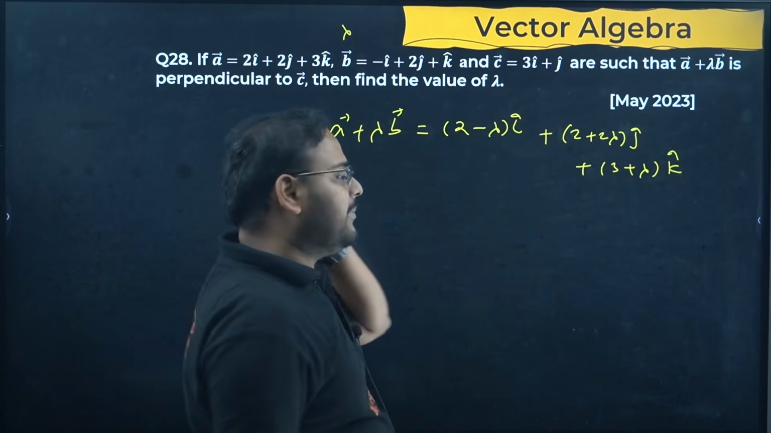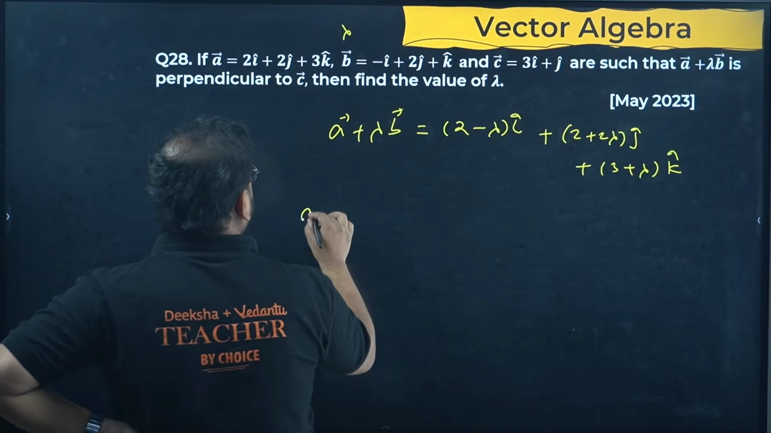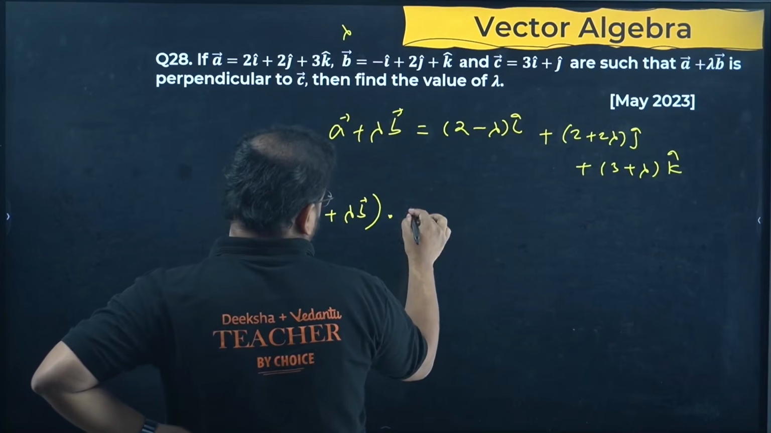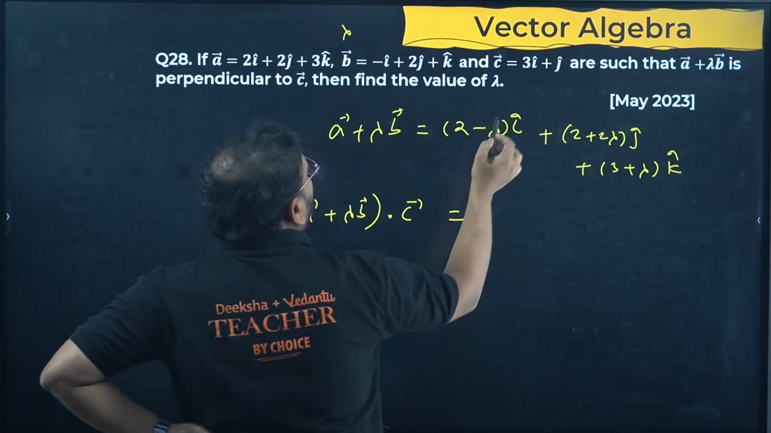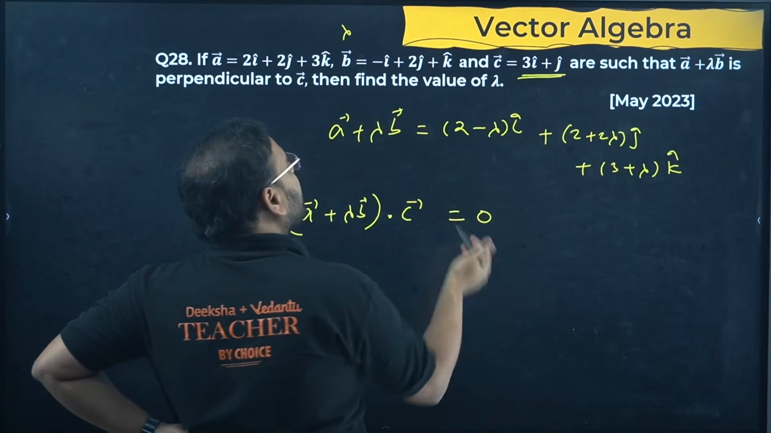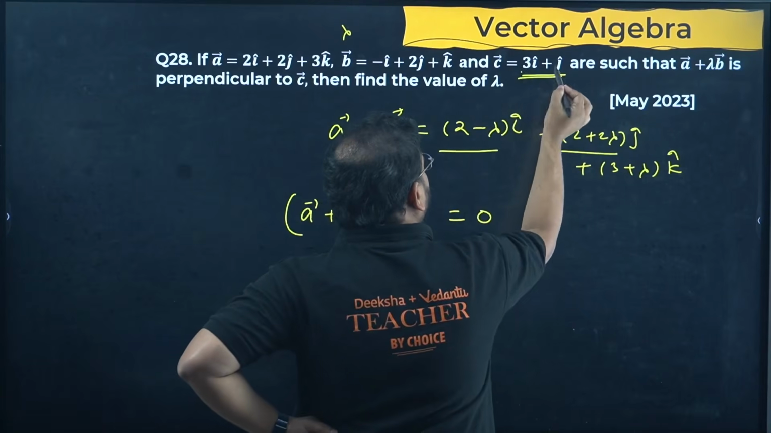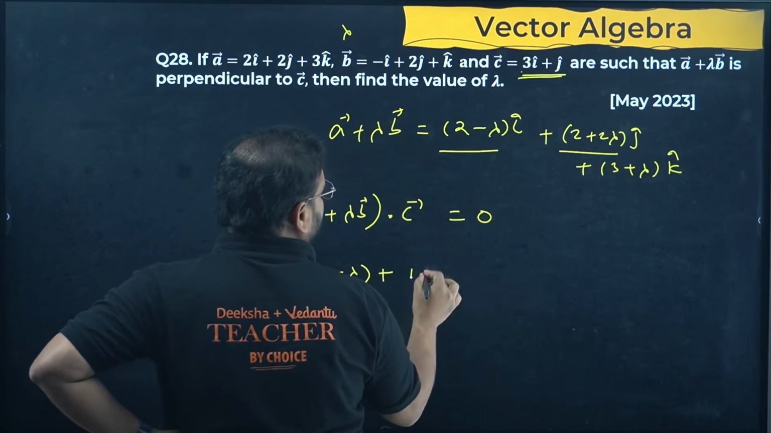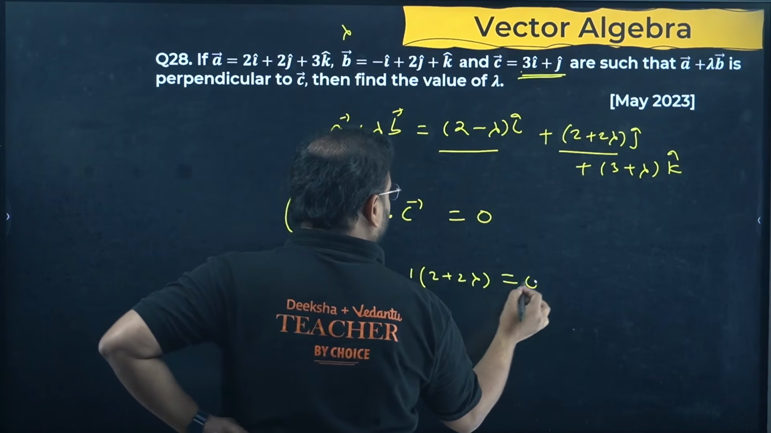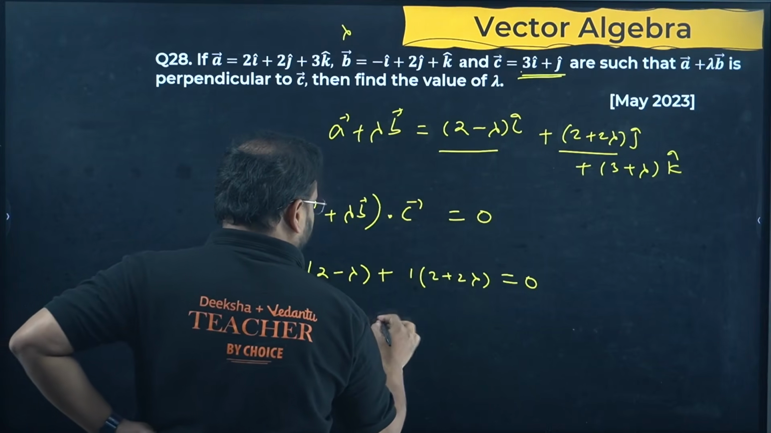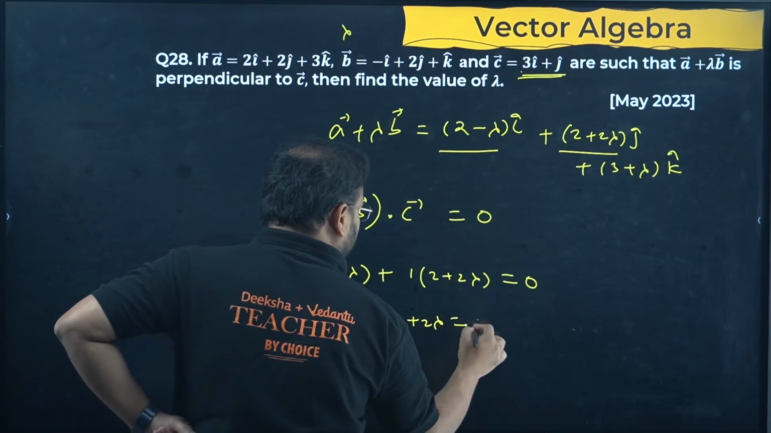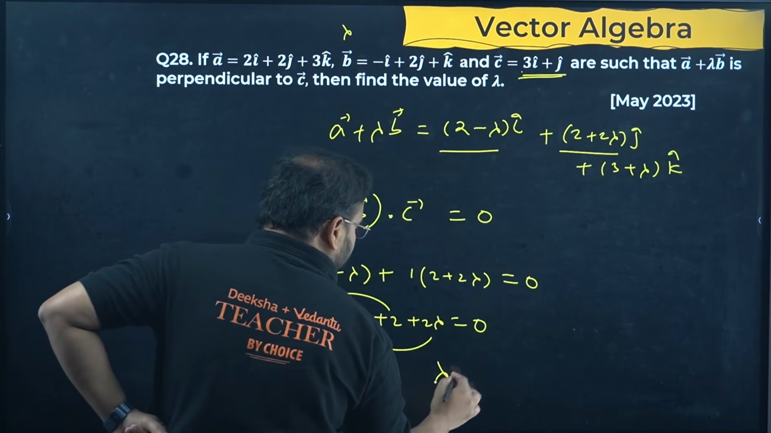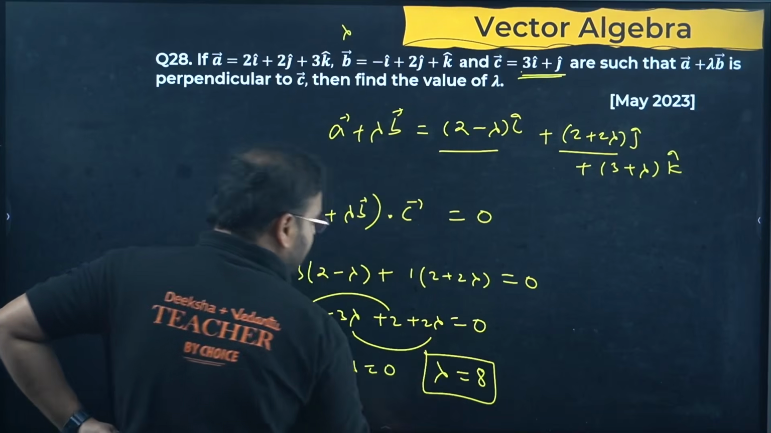Now once we have a plus lambda b, this thing is perpendicular, it means a plus lambda b dot product with c will be 0. C has no k cap, so simply multiply only this and this with the respective coefficients 3 and 1. So we get 3 into 2 minus lambda plus 1 into 2 plus 2 lambda is 0. We get 6 minus 3 lambda plus 2 plus 2 lambda is 0. 8 minus lambda. So lambda value is coming as 8.